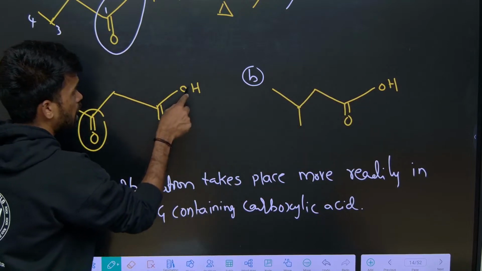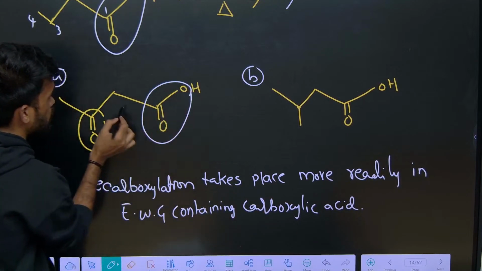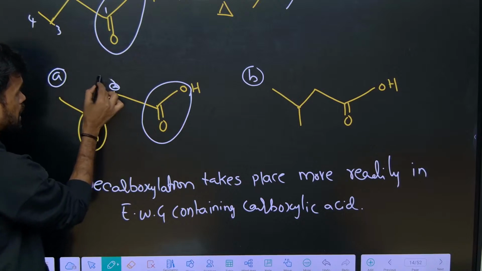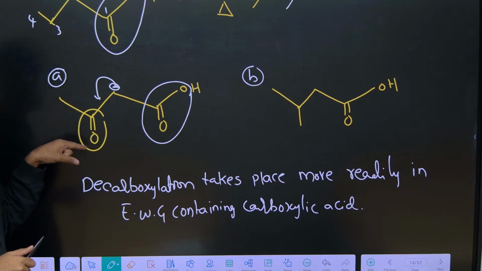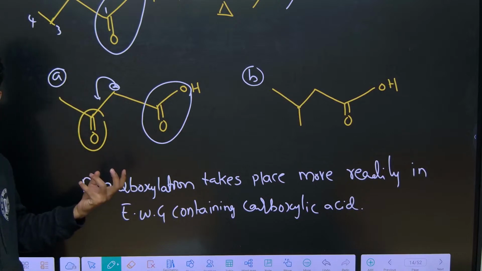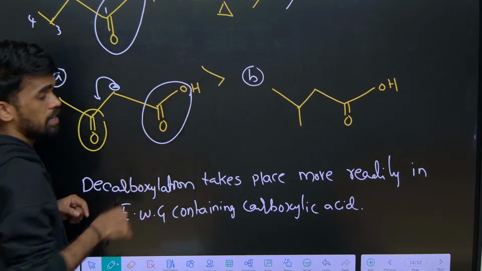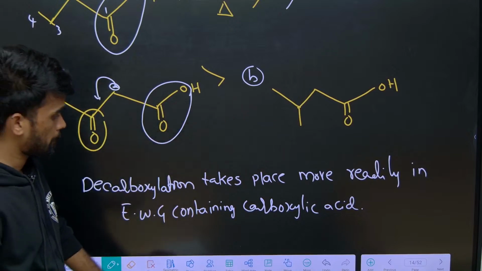Because when we are removing this part, see, the carbon is getting a negative charge. So that will be stabilized by this electron withdrawing group. Therefore, electron withdrawing group containing carboxylic acids are readily involved. Therefore, which is more reactive? A reacts more readily in this reaction than B. I hope it is clear.